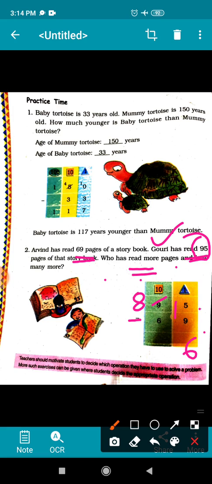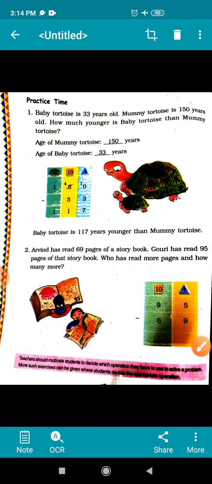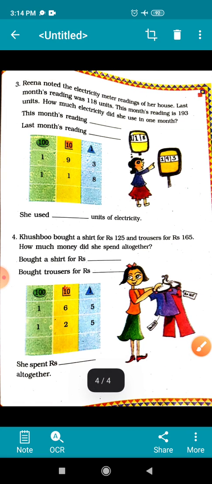And 8 minus 6, 2. It means Gauri has read 26 more pages than Arvind. Children, hope you all have understood. Now let us see one more sum.